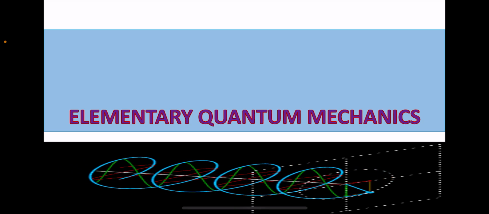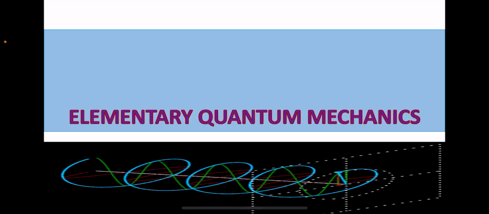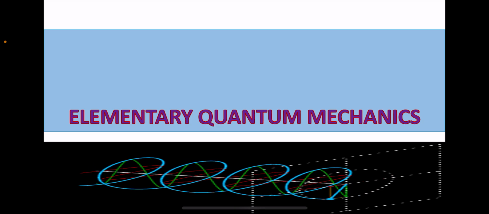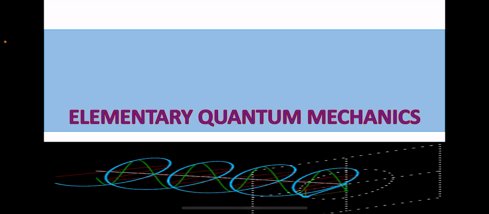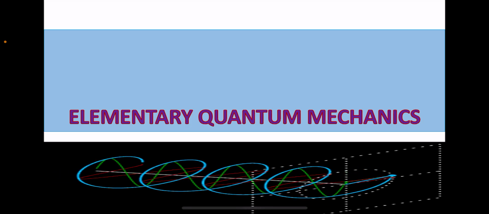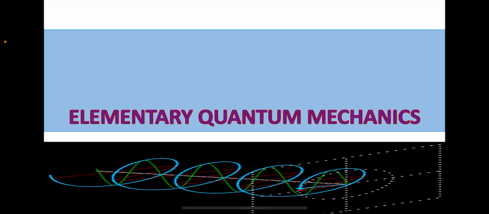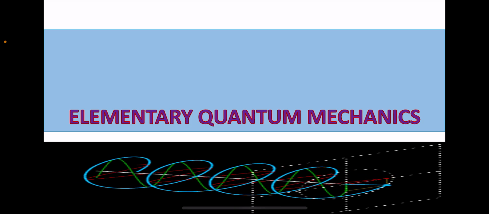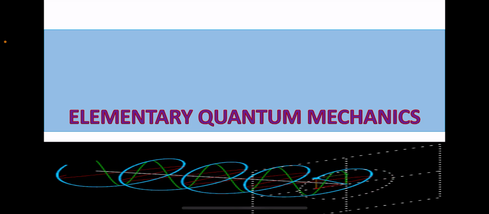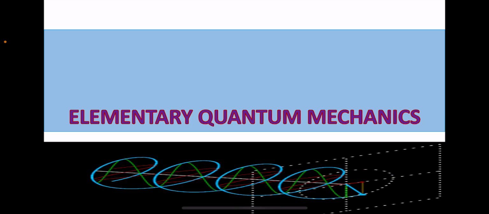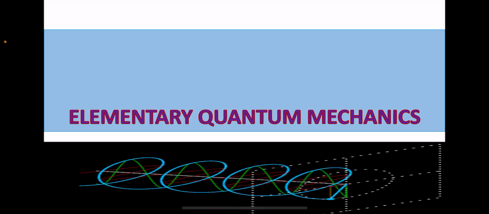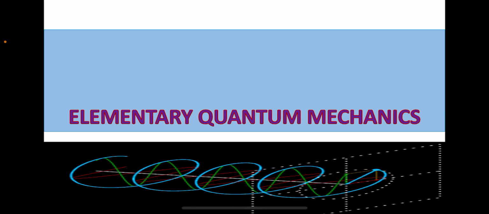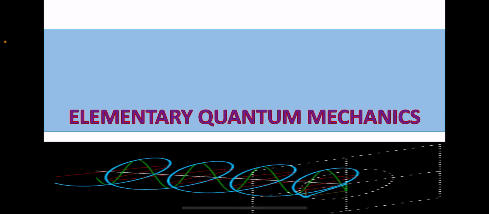This is under chemistry paper 6, unit 1, chapter 1.1. So what is meant by elementary quantum mechanics? Before understanding that, this is a topic which comes under quantum chemistry. We'll understand what is meant by quantum chemistry first. Quantum chemistry is also called molecular quantum mechanics.